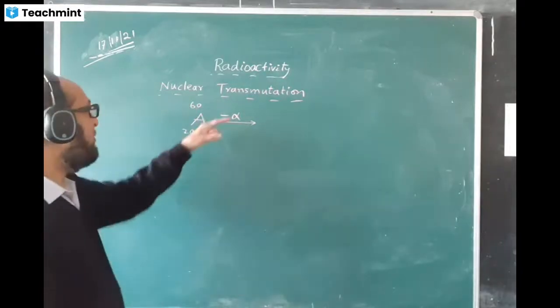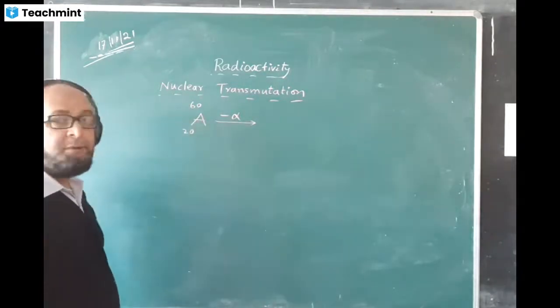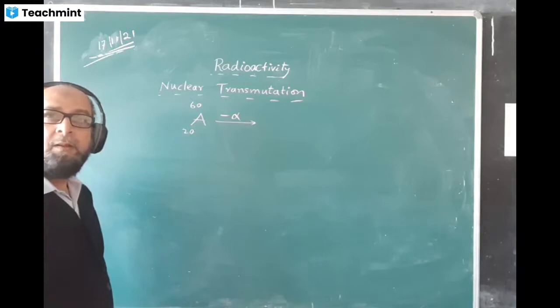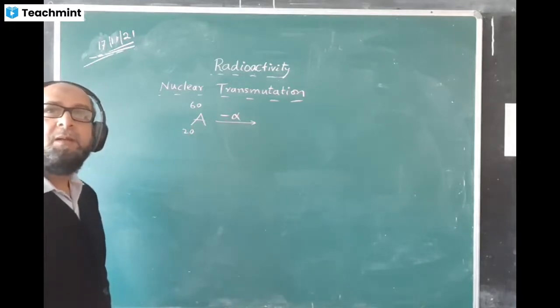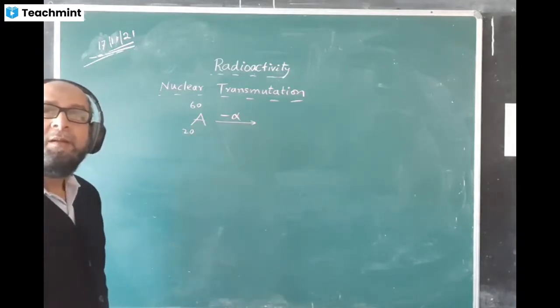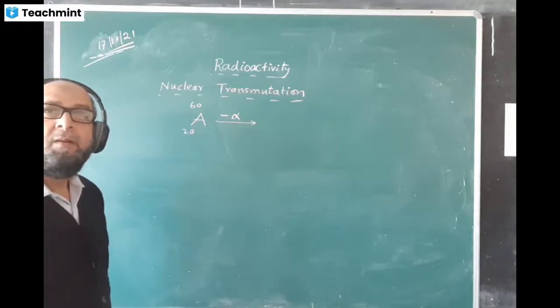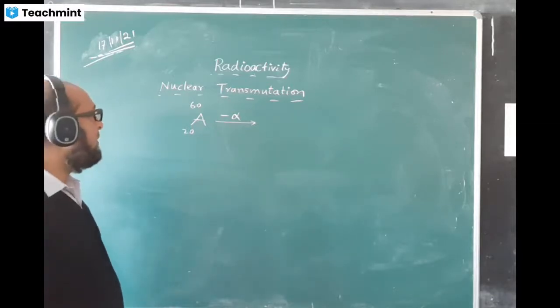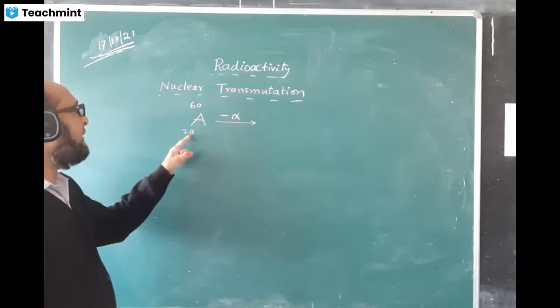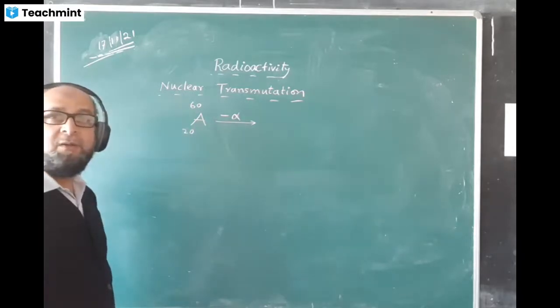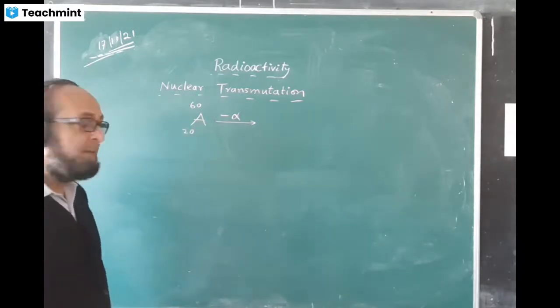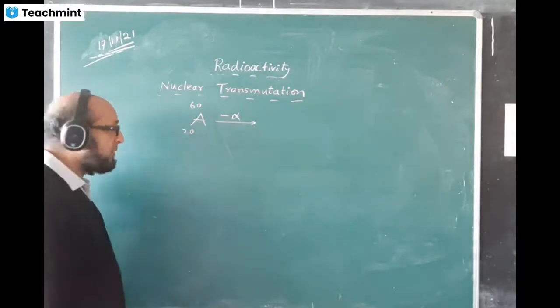Now I'm coming to this one, nuclear transmutation. A is 20 and 60. Good morning. Somebody wanted to say something? We just joined. Okay. Please watch the video. The video is being sent now and being recorded also. So please watch the video if you miss.